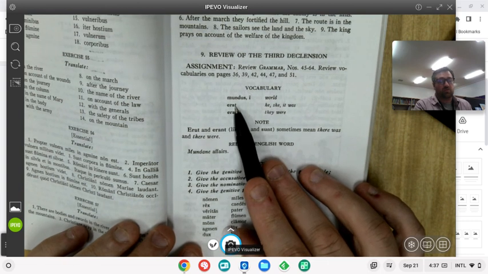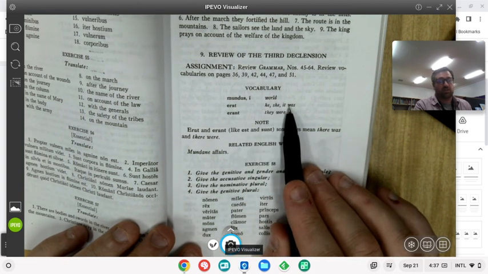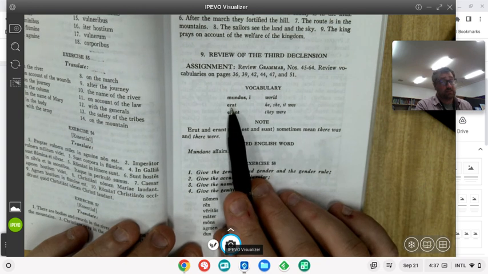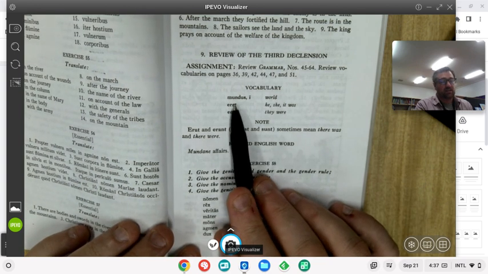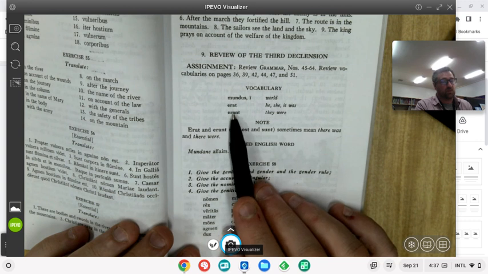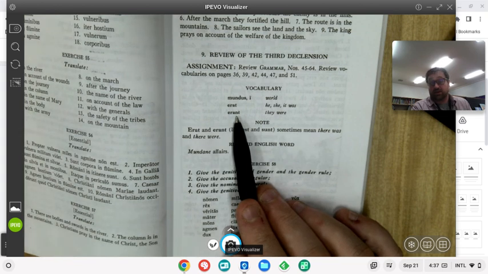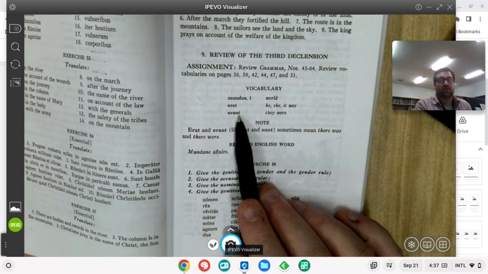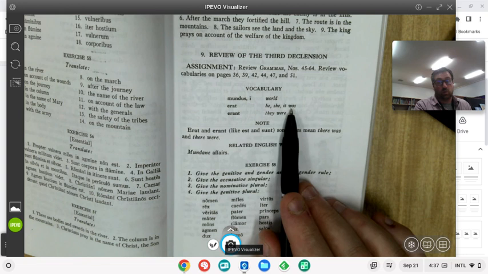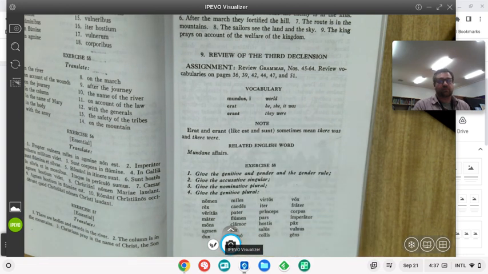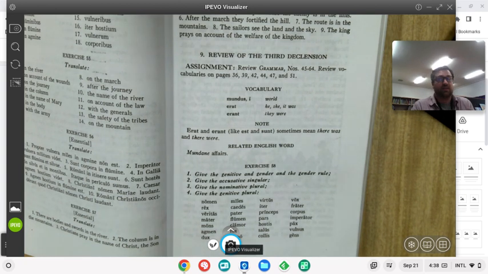And then we learn 2 other words: erat, which is he, she, or it was. It's the past tense of est. So if you think of est and sunt, that's exactly what I want you to think of when you see erat and erant. And erant is just, of course, talking about multiple things. So instead of he, she, or it was, they were. And one thing we learned about the words est and sunt is that they can be expletives. We can say est can mean not just is, but there is. And sunt can mean more than just are, but it can mean there are.